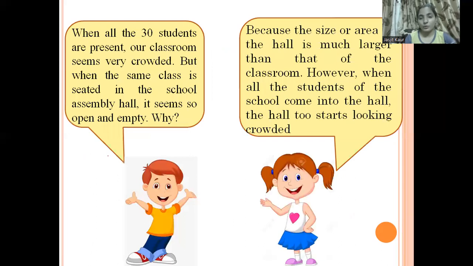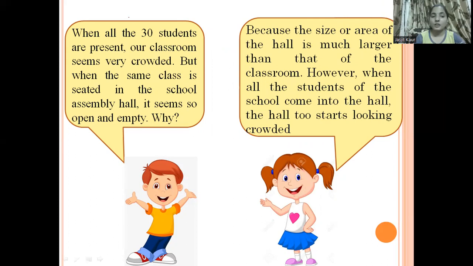Now moving forward. Here we have two friends talking with each other, and I will be narrating what they are talking about. There is one student whose name is Rohan. He is saying, when all the 30 students are present, our classroom seems very crowded. But when the same class is seated in the school assembly hall, it seems so open and empty.